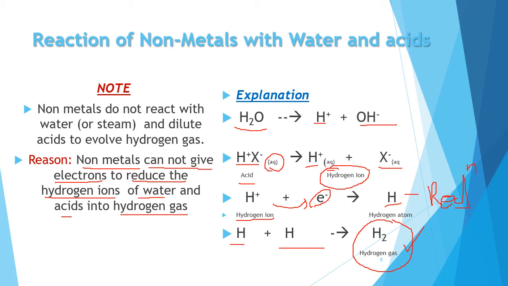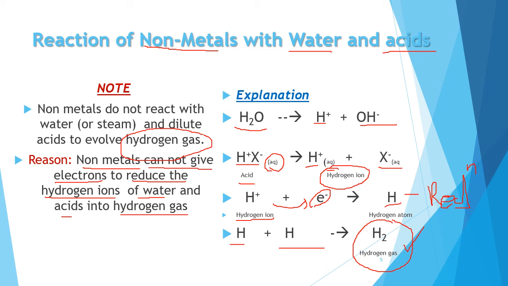And hence, we can say non-metals do not react with water and acid to produce hydrogen gas. That's all. I suppose all of you understood this one very well.